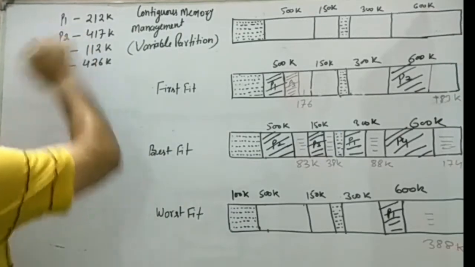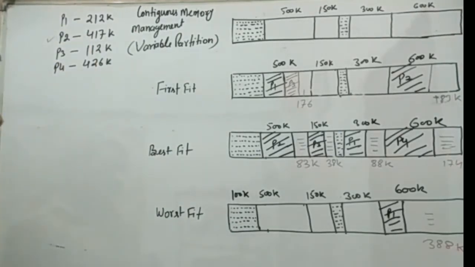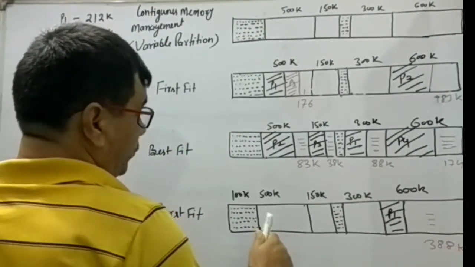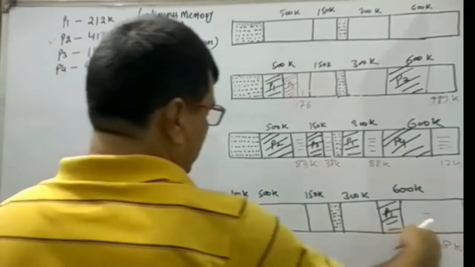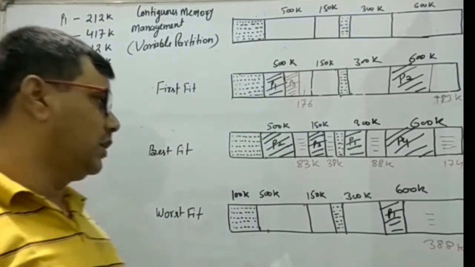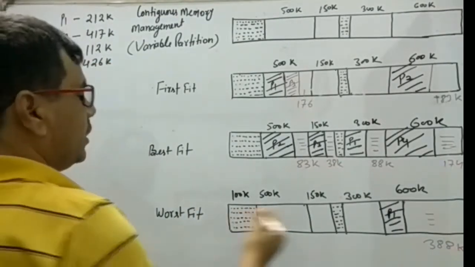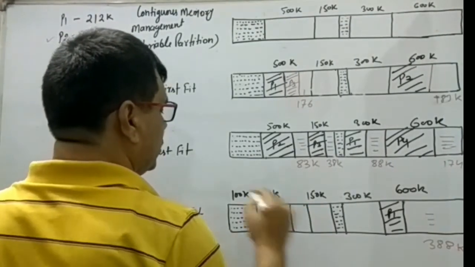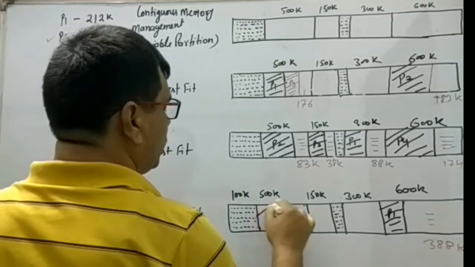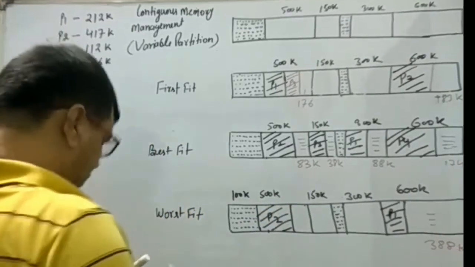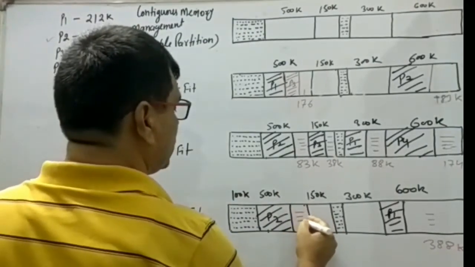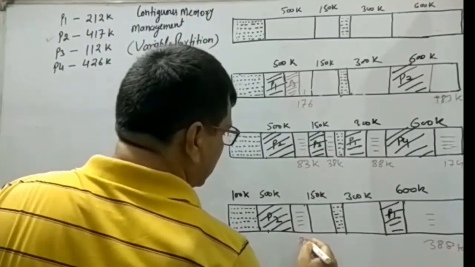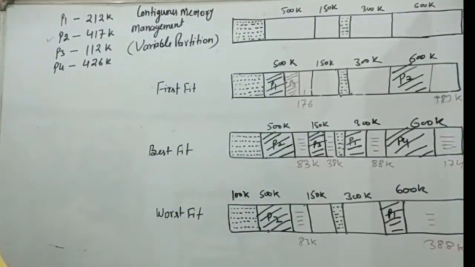Now the next process P2 arrives. The size is 417K, and the largest block which can accommodate 417K is 500K. Look here, here is 500K, and no other block or partition can accommodate this 417K, and that's why 417K will be stored in the 500K block. P2 will be accommodated here, and now the leftover space is 500 minus 417, which means 83K is available as a new partition.